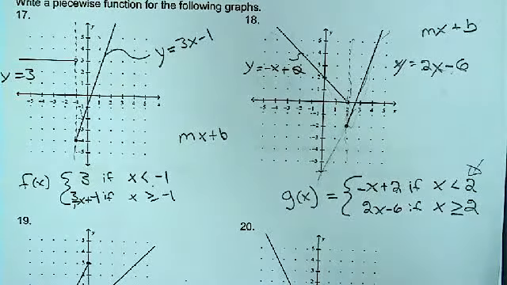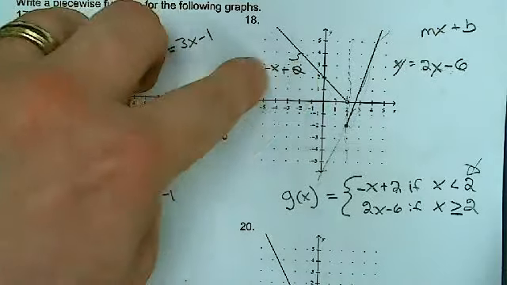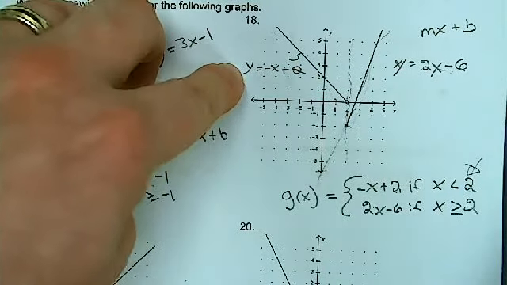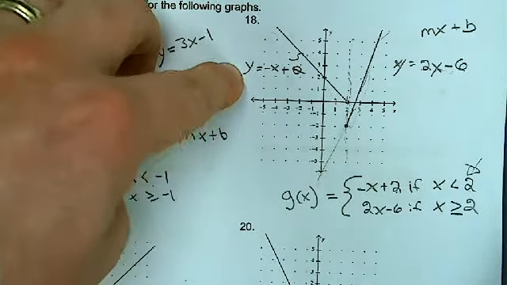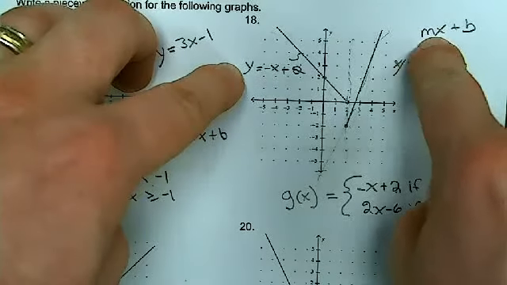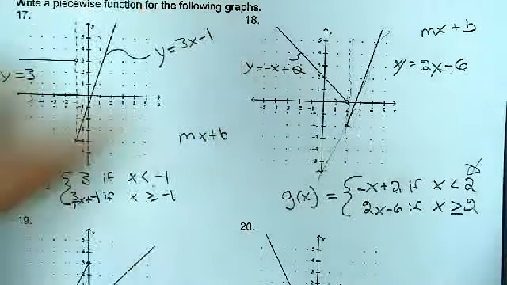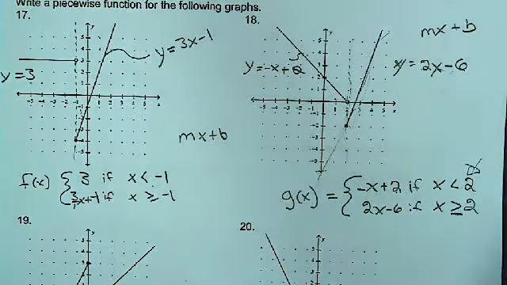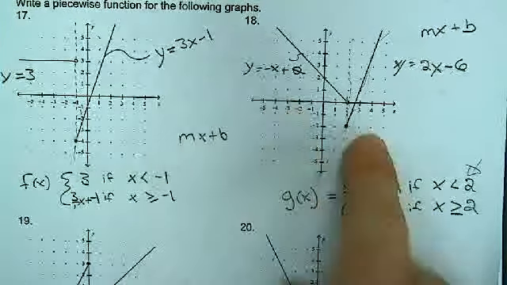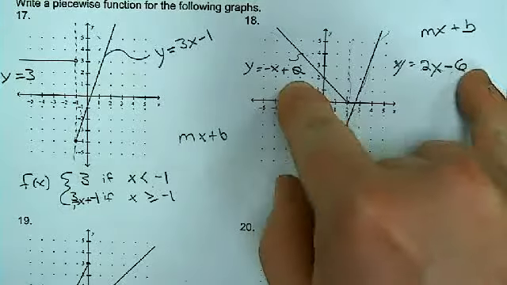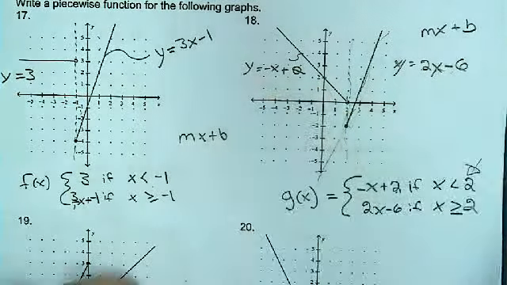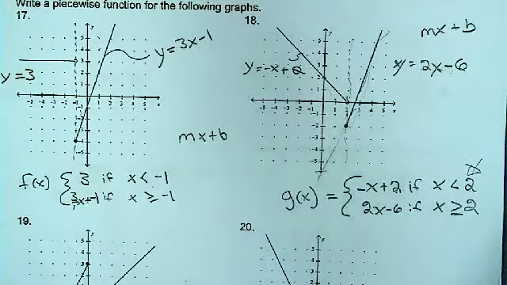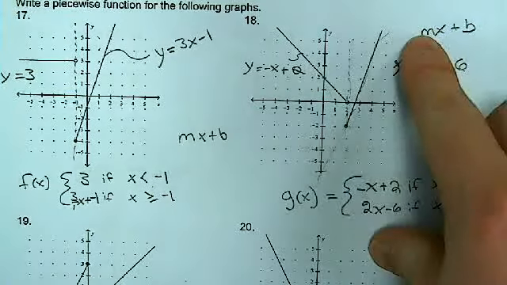The first skill is if I give you a line, can you tell me the equation that goes with it? Well, if I give you a line, can you tell me the slope? Can you tell me how far over I'm going versus how far up I'm going? If I show you the line, can you guesstimate where the intercepts are? That's all you need to write the equation of a line. You need the slope, and you need the intercept.